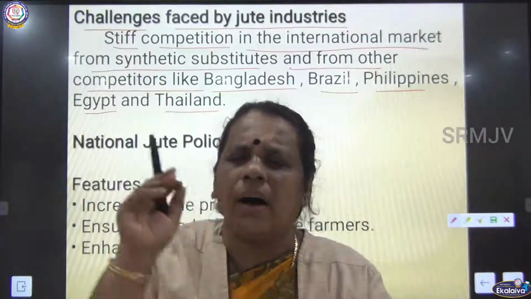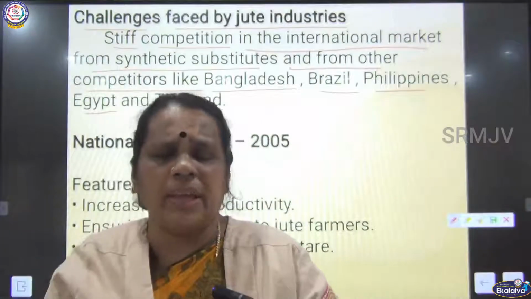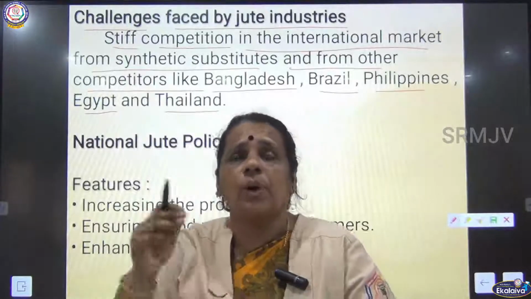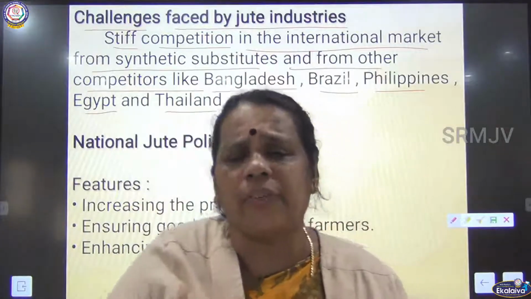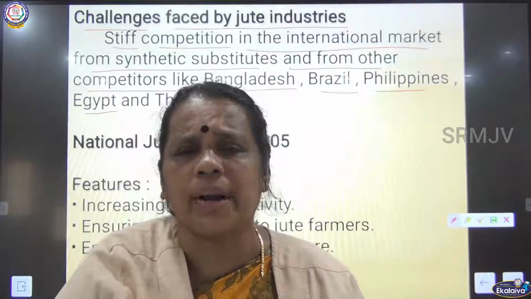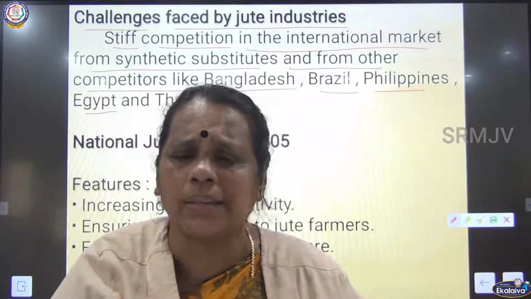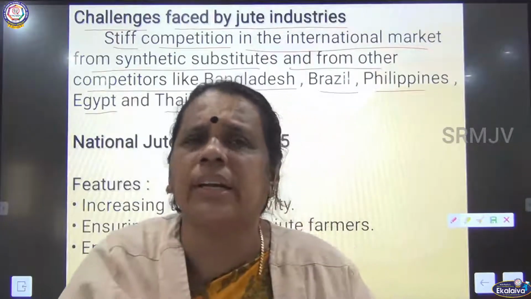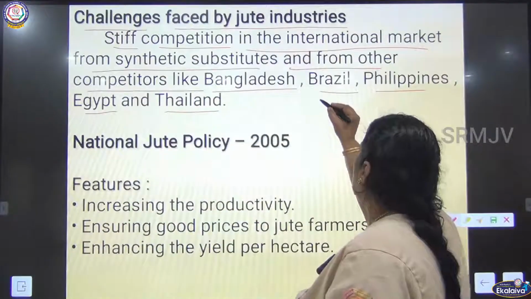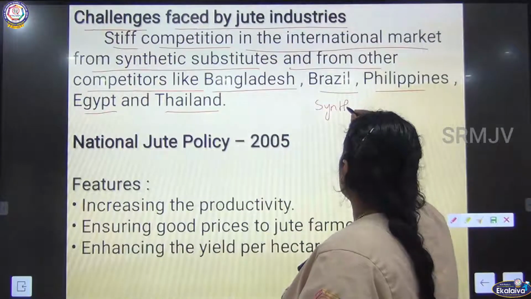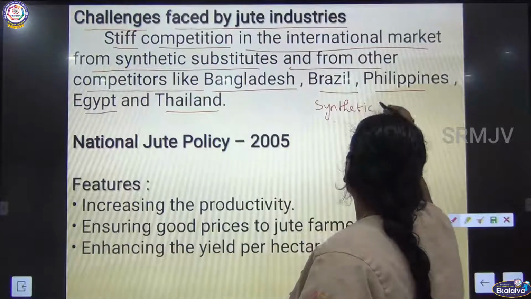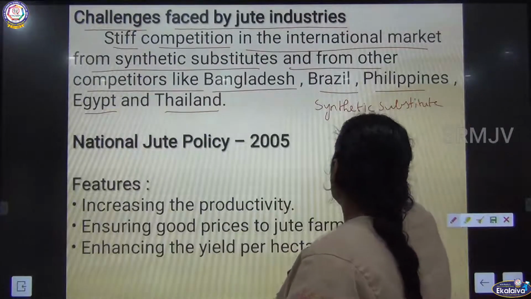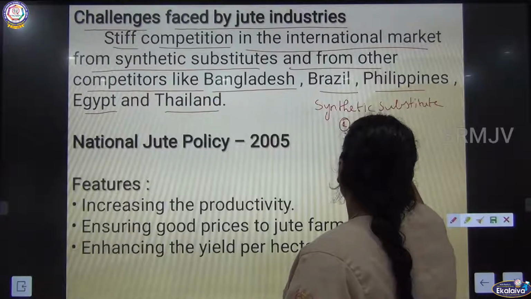Synthetic substitutes are available in the international market from other countries like Philippines, Thailand, Egypt, etc. So jute, which is called a natural fiber, is costly. So people are moving from natural fiber to synthetic fibers. So synthetic substitutes are available here. What is the synthetic substitute here? We can talk about nylon. So other than jute, there is a synthetic substitute available which is known as nylon.